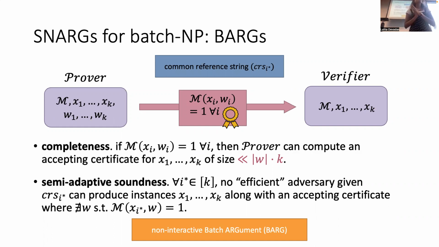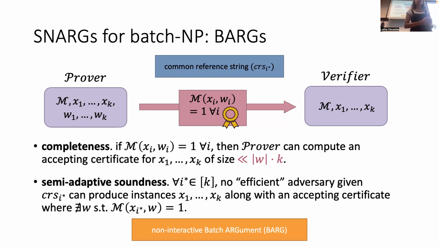Sorry, I'm still missing the point. So in the honest scheme, there's only one. There's always only one common reference string. Yeah. So in the honest scheme, it's not indexed by I star. Maybe the notation is confusing. It's not actually indexed by I star. This is just saying that I star was chosen before the CRS was generated, and the CRS was generated for a specific I star, like only one CRS for any instance of the protocol.